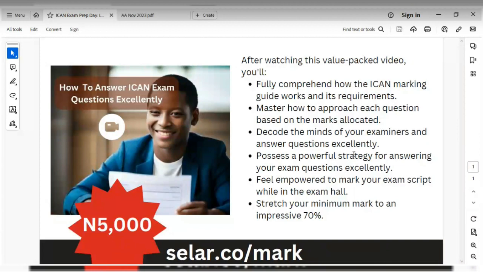Now, I gave scenarios of what you should do when you do not know how to answer a particular question. So when there's a question you need to answer, probably your compulsory question number 1, and you do not have any idea, I shared the secrets, the steps, the strategies on what to write in your answer booklet so that you would score a minimum of 5, even though you do not know what to write. You don't have an idea about the question. Okay, so you can see that this covers you. Once you lay your hands on this video, then you know that success is guaranteed.